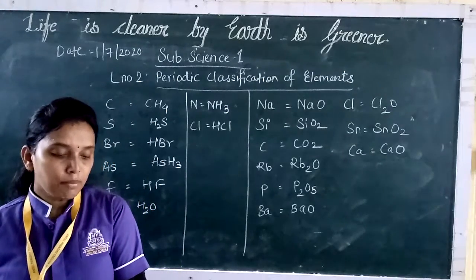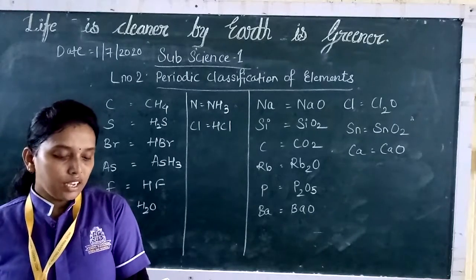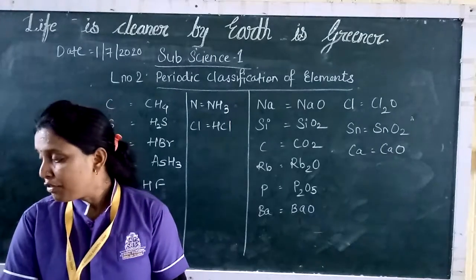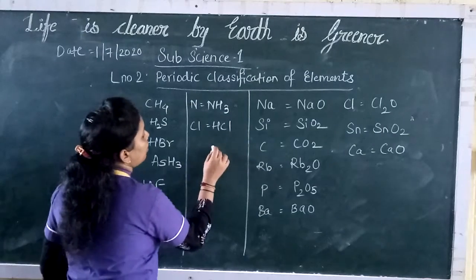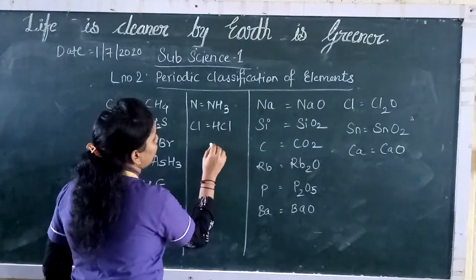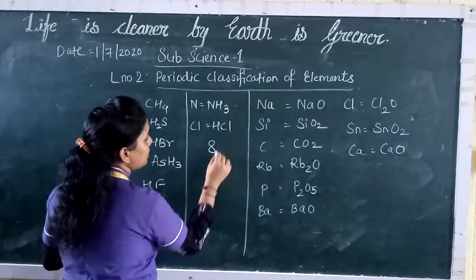Now we have seen in the previous standard the electronic configuration of an atom, the way in which the electrons are distributed in the shells. If you see the atom of, for example, oxygen, how much is its atomic number? It is 8.